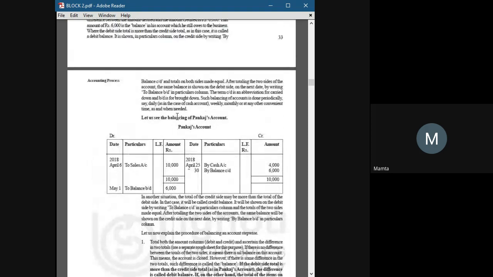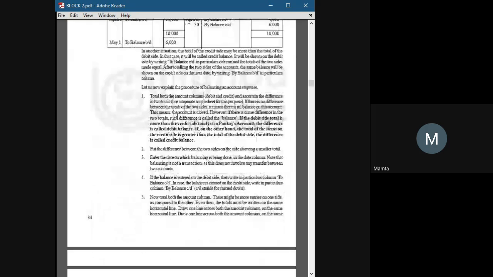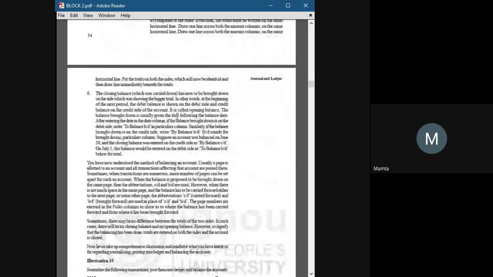So that's it for today. Now I am concluding this class. Please practice journal entries and ledger accounts. In the next class we will be doing unit 6. We will start with unit 6.